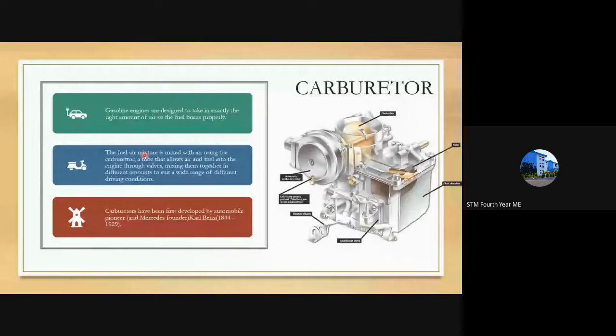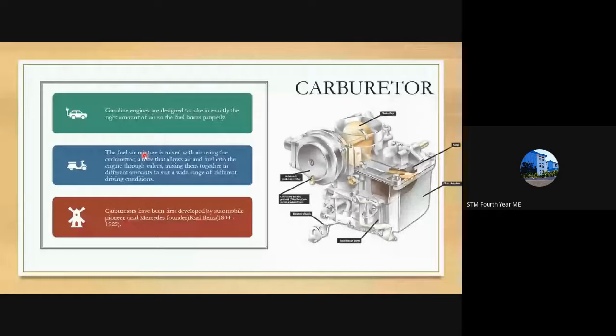The fuel will be coming from the fuel tank and the air will be absorbed from the atmosphere. These have to be mixed together to form the air fuel mixture, and this air fuel mixture is then transferred to the engine for combustion. So that is the procedure of petrol engine working.